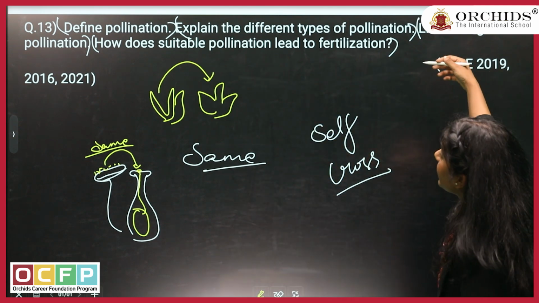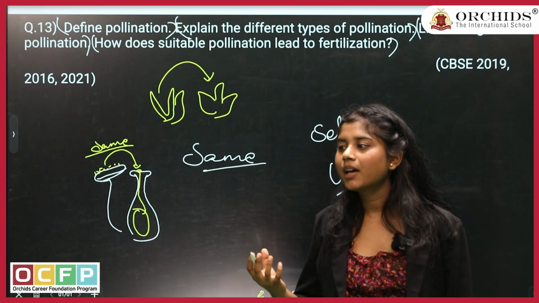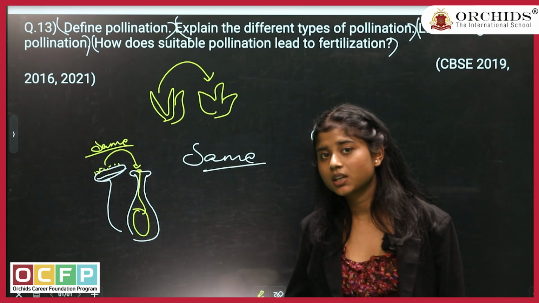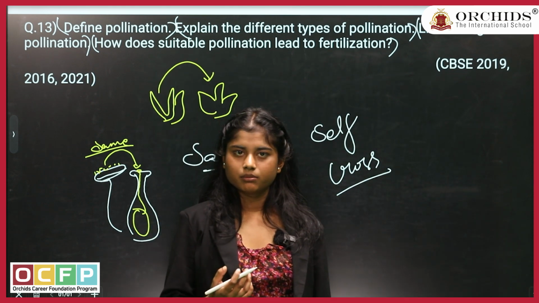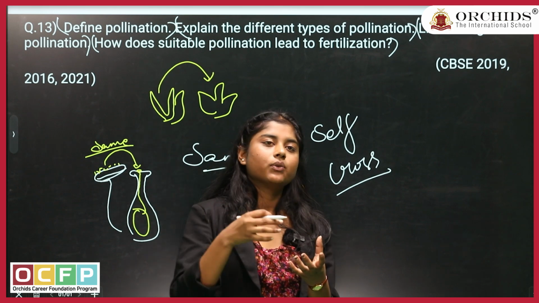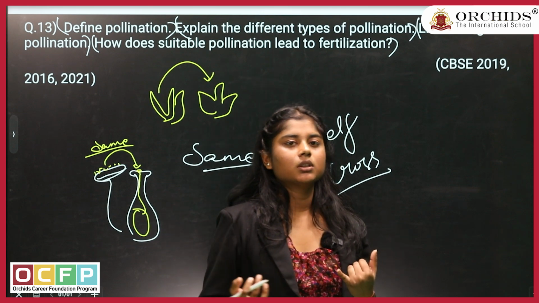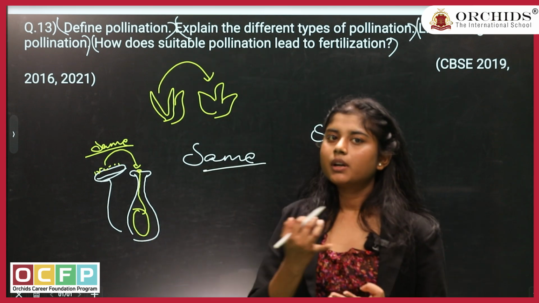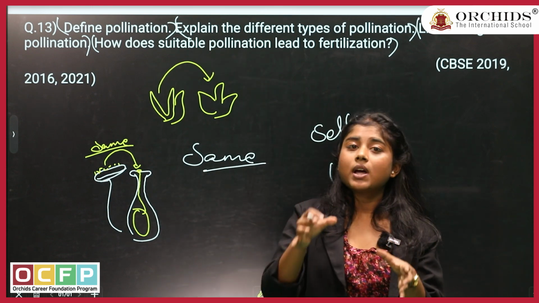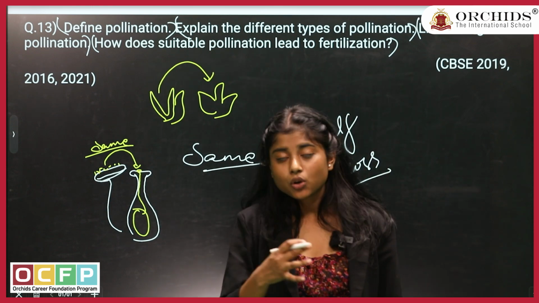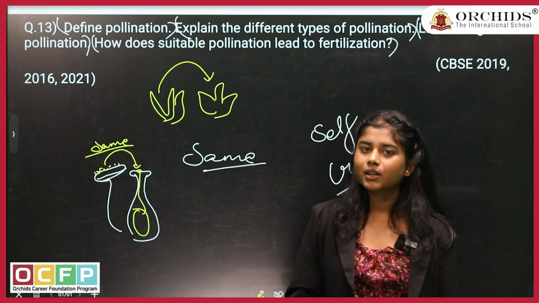Third part, list two agents of pollination. Now, agents of pollination are those organisms or things, which can be biotic or abiotic, which help in the process of pollination. For example, the wind. With the help of wind, the pollen grains will start flowing. Then there is water, there are birds, animals, insects, honeybees and different small organisms which usually go on the flower for nectar. And all these small insects, butterflies, bees, they all help in the process of pollination.